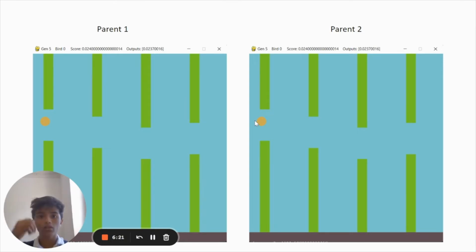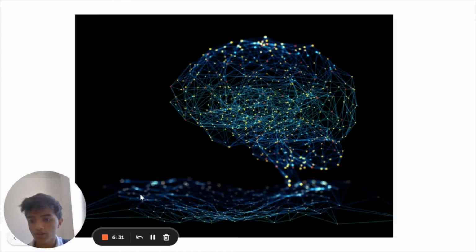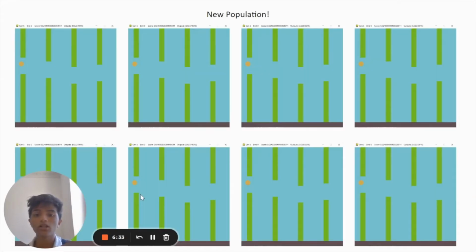So if we have these two random parent birds, they would create a new offspring bird, and then you keep mixing up the parents. You probably get some duplicates, but not exactly. So then you create this new population by doing that.